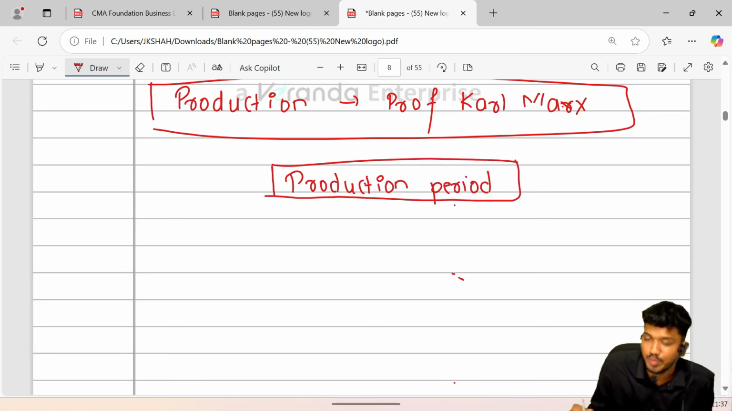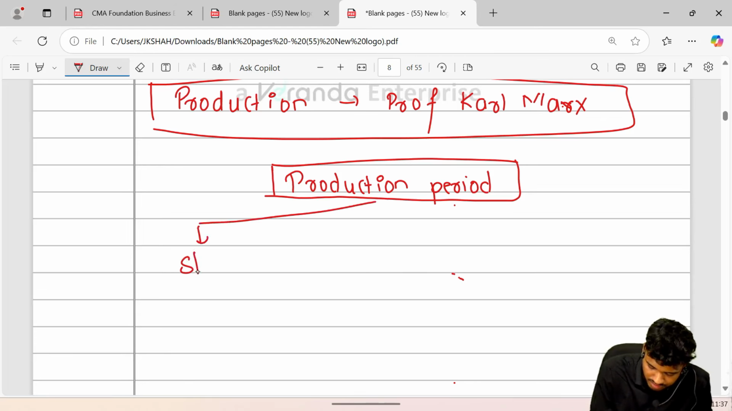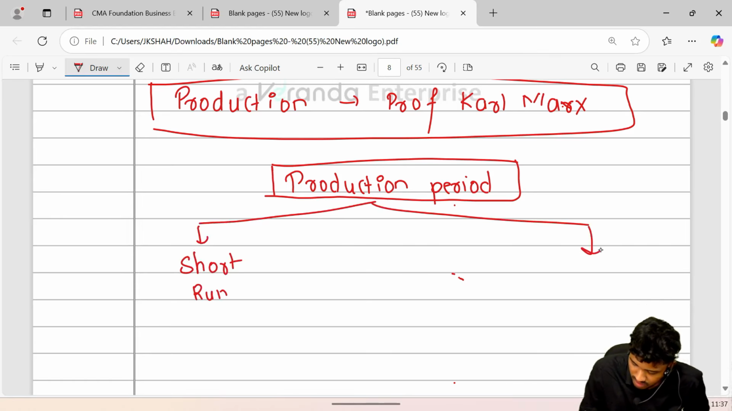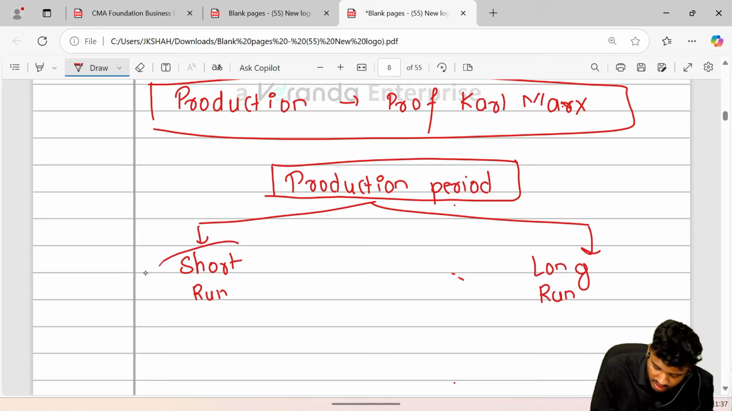So in production there are two periods. One is called the short run, and another one is called the long run. Short run and long run. Okay, let's start. What is short run?